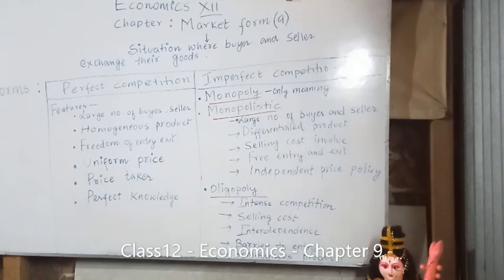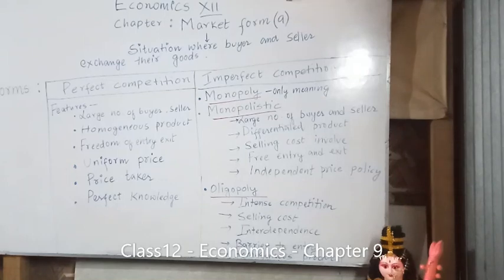The first feature I wrote is that in this market there are a large number of buyers and sellers. What do you understand by a large number of buyers and sellers? It means that under perfect competition there will be a large number of sellers who sell the same product, and a large number of buyers who will buy the same product.